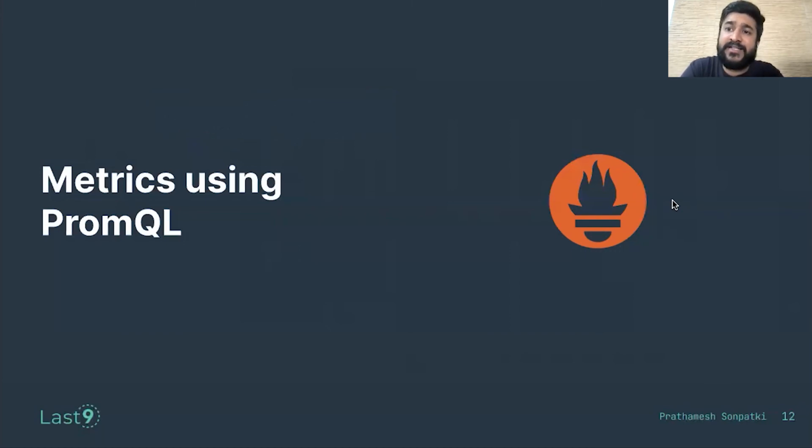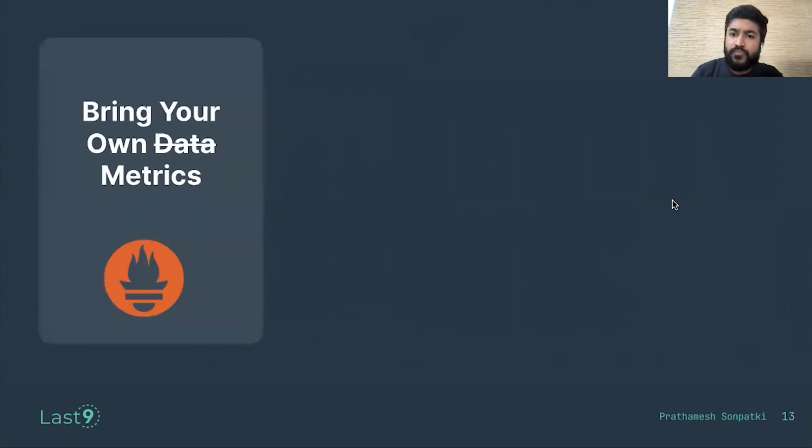The PromQLs can be constructed in different ways so that the same data can be seen from different lenses as per the service owner's requirements. This also is a tool that is heavily used in the industry. So we don't have to worry about learning a new tool, because we are leveraging what we already have, which gives us the power to define the metric definitions.